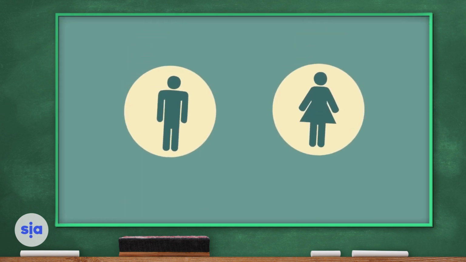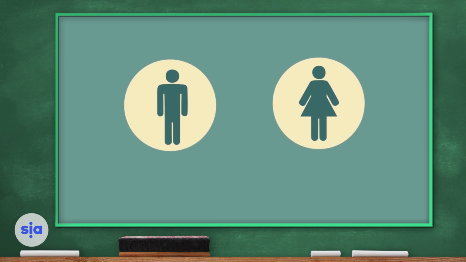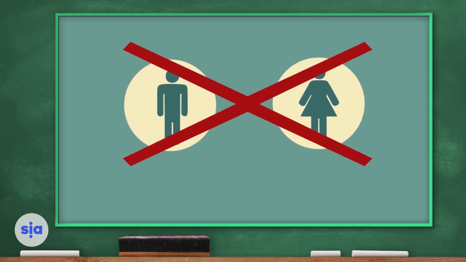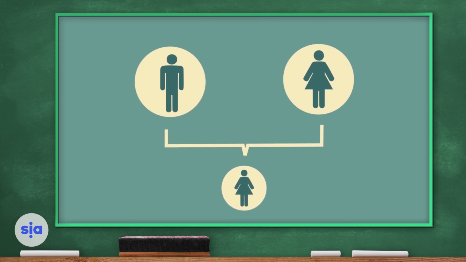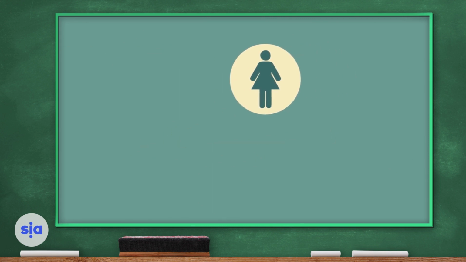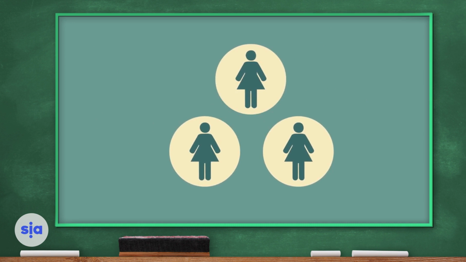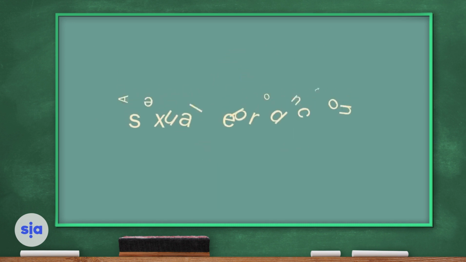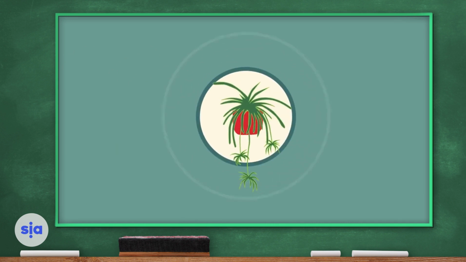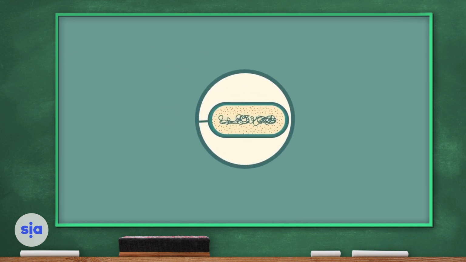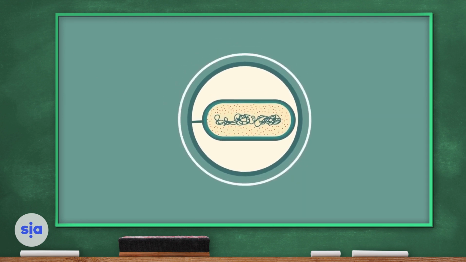Do you agree that every living thing needs two parents to be created? This is actually incorrect. Whilst we are more familiar with sexual reproduction involving two parents, asexual reproduction only needs one parent. All the offspring are clones. They are genetically identical to one another and to their parent. You may already know that many plants use asexual reproduction, like spider plants. But did you know that bacteria reproduce asexually in a process called binary fission?